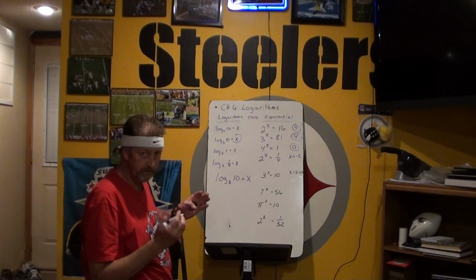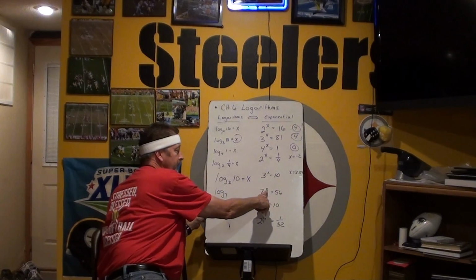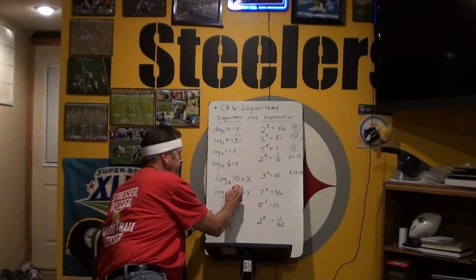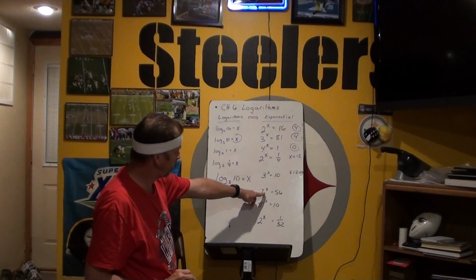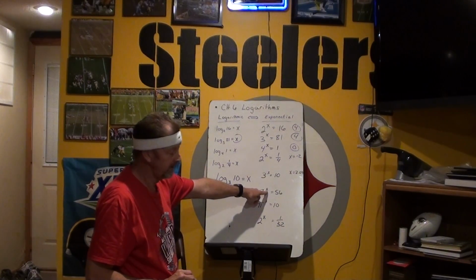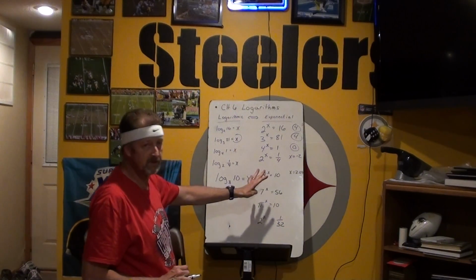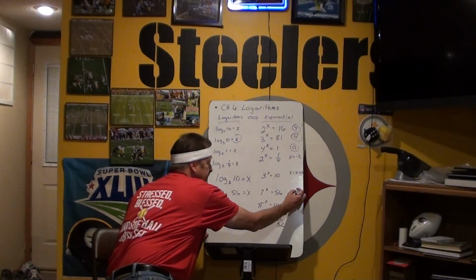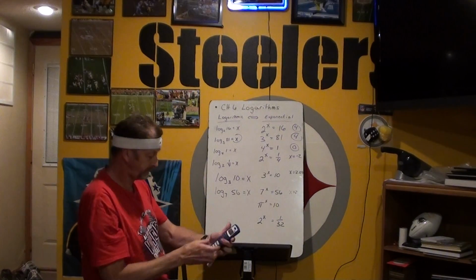Next one here. Base is 7, so log base 7 of 56 equals x. And then remember, this is our exponent. The answer to a logarithm is the exponent. So really the 56 and the x just kind of switch over. If you look over here, 7 squared is 49. 7 cubed is really gigantic big. So it's going to be just a little bit bigger than 2. So we can expect an answer in the 2 range. I'm just going to go ahead and put 2 point something. We're going to try that with our calculator.